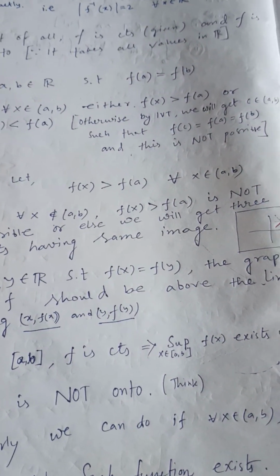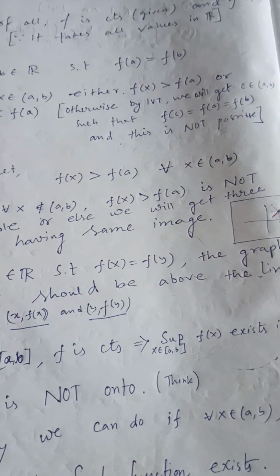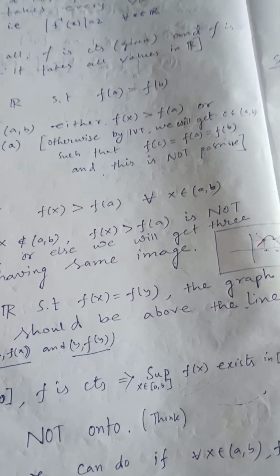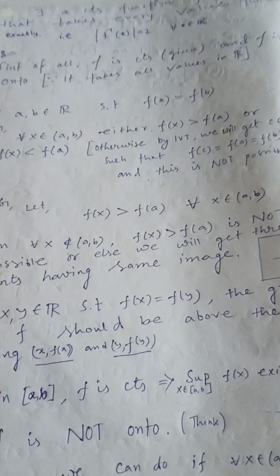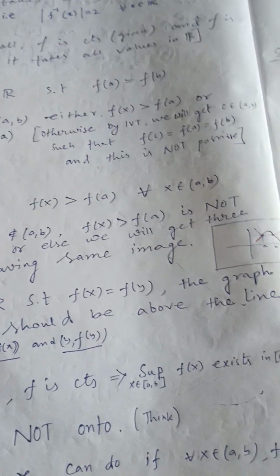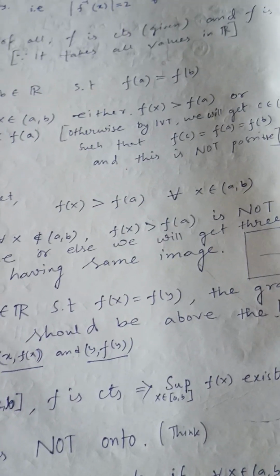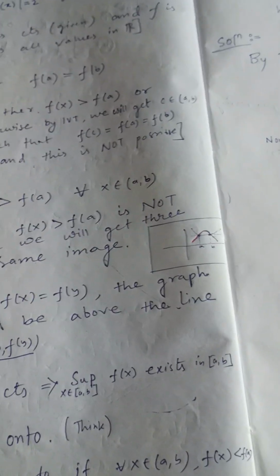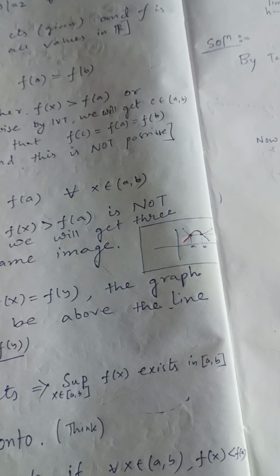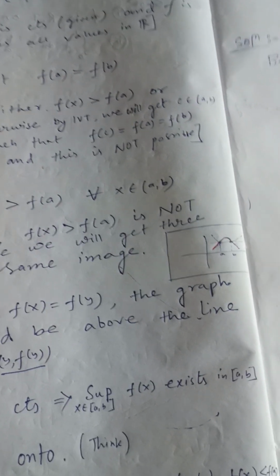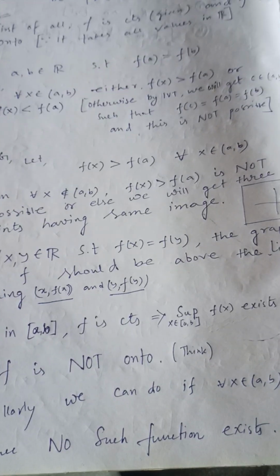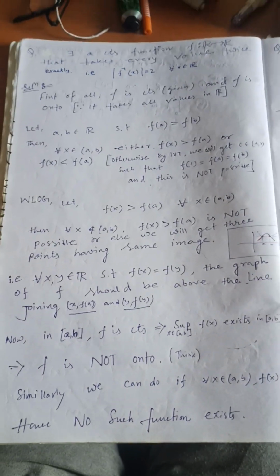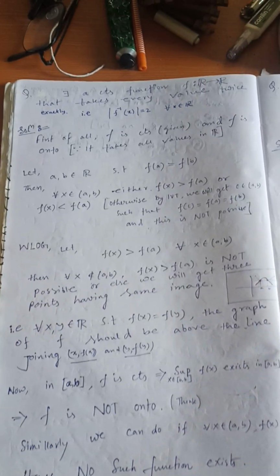So this is the idea: first of all we assume that there are two points where the function has the same value. Then we prove that in that interval the function will be either greater than f(a) or less than f(a). If it is greater than f(a), then outside that interval the function will be less than f(a), and hence the function cannot be 2-to-1, and so no such function exists. I hope you have understood the solution.